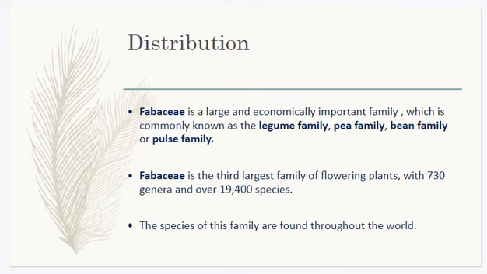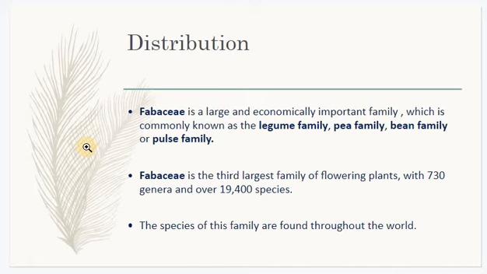If you see the distribution of this plant, they are very much economically significant. They are globally distributed. This is called a pulse family. It is called a bean family, pea family, legume family, or it is also called a pulse family.